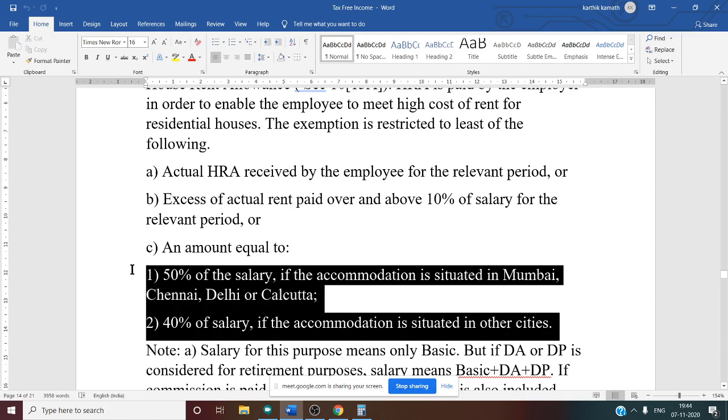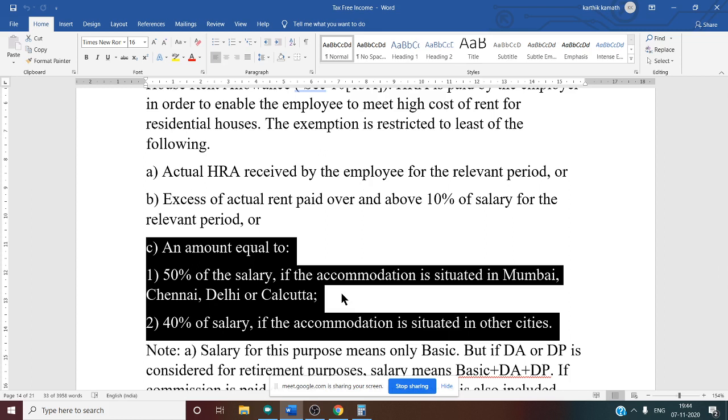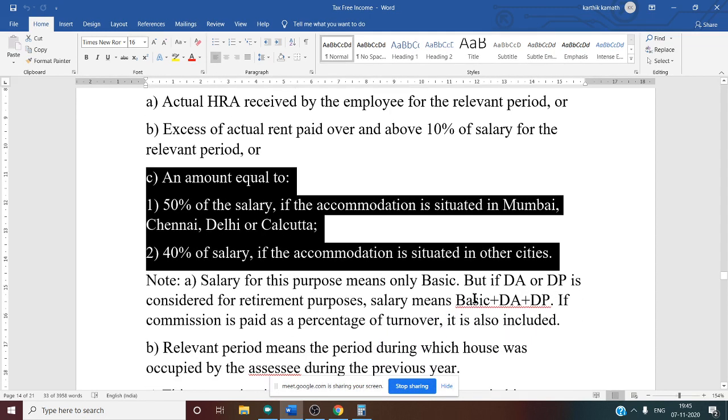The third one, very important, is an amount equal to 50% of salary if the house is located in these four cities: Mumbai, Chennai, Delhi, Kolkata. If the house is located in any other city, let us say Bangalore, Mangalore, etc., then 40% of the salary is taken. This is very important, so while seeing the problem, you need to see the city as well.